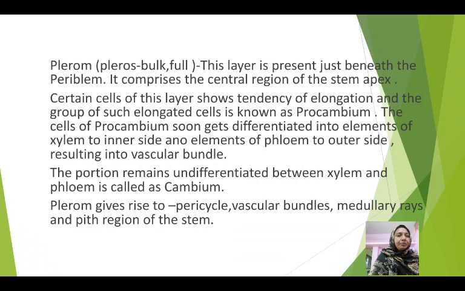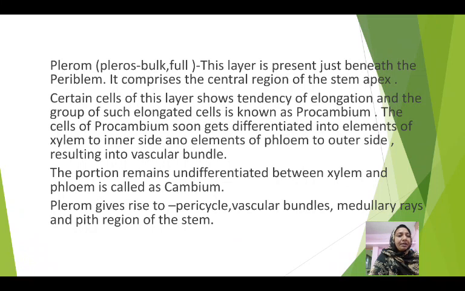The cells of procambium soon get differentiated into the elements of conducting tissue, that is xylem to inner side and phloem to outer side, which forms the vascular bundle, while the portion which remains undifferentiated in between the xylem and phloem is called cambium.